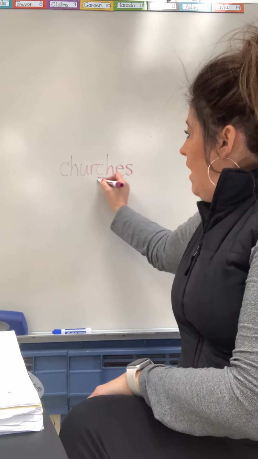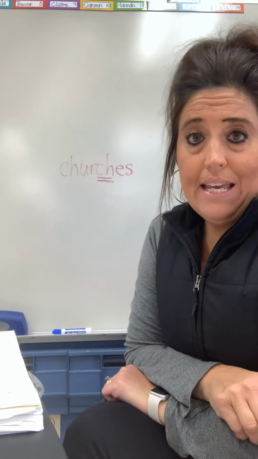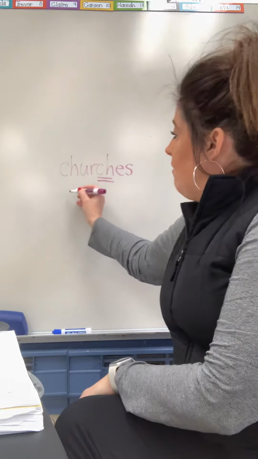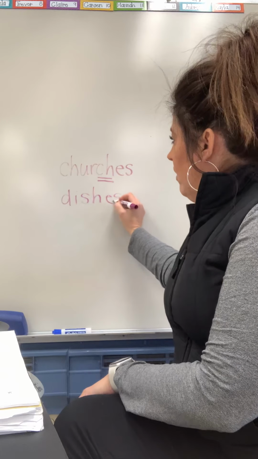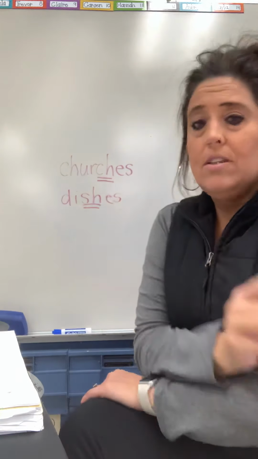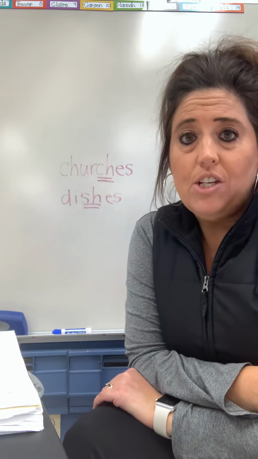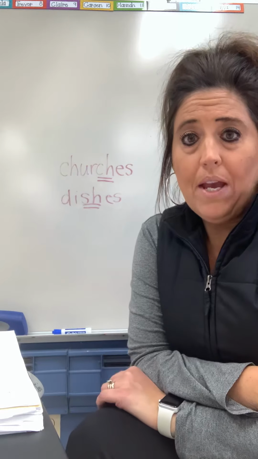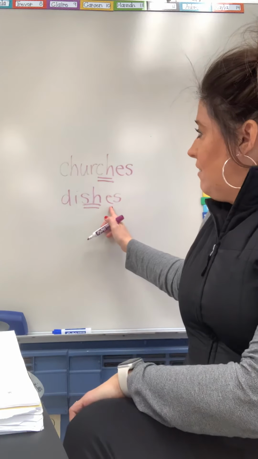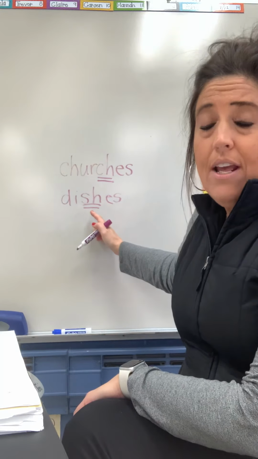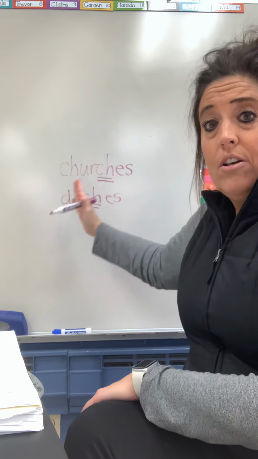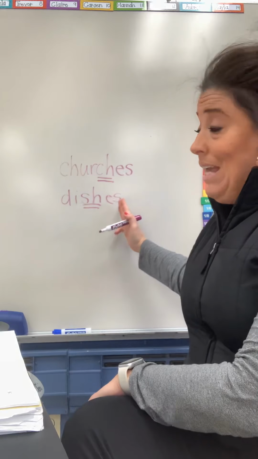So with a CH ending, we're going to use an ES to make it plural. The same is true when you have an SH ending word. Notice the ending of dish is SH. Dish becomes dishes, ES. So when you have a CH ending or an SH ending of your noun, in order to go from singular to plural, you add an ES.